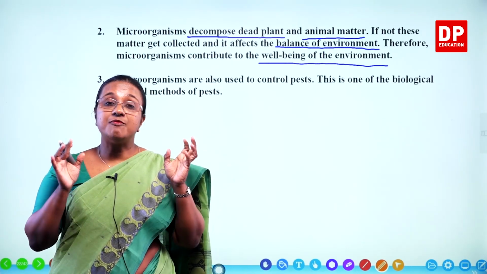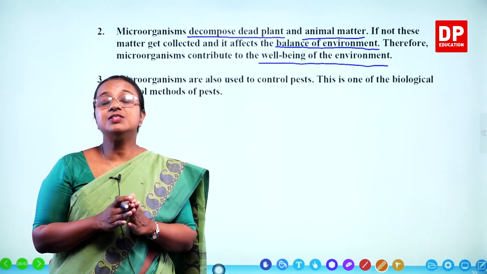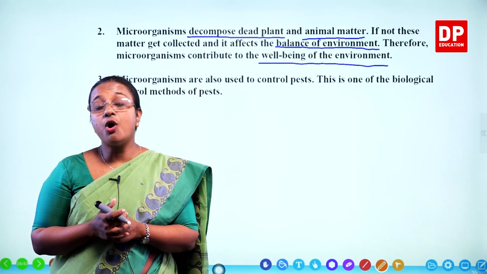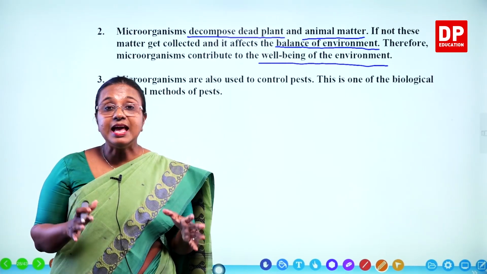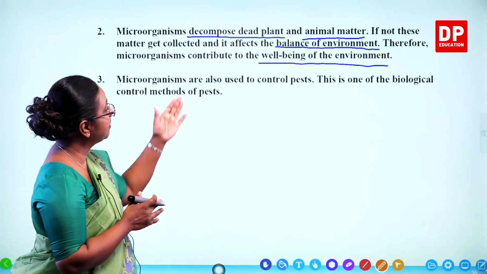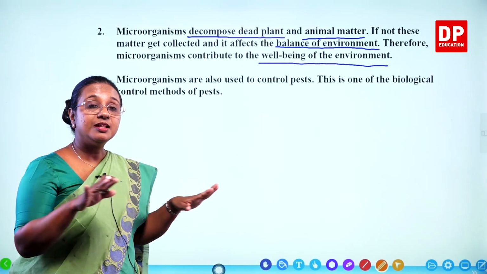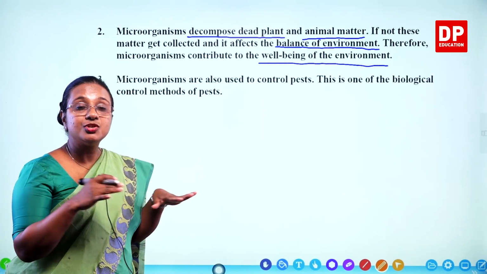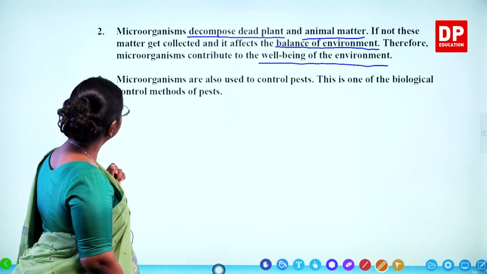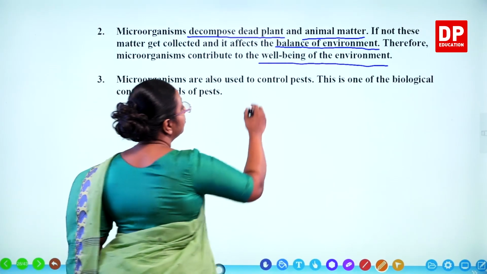So microbes are very, very important. They decompose all these organic materials, dead plants and animals as well as organic waste materials. That contributes to the balance and well-being of the environment, so that the environment is in its normal good state. Then we have the third one. Microorganisms are also used to control pests.